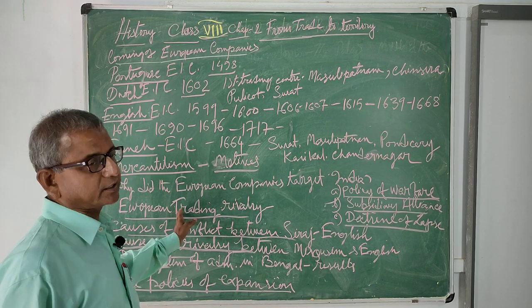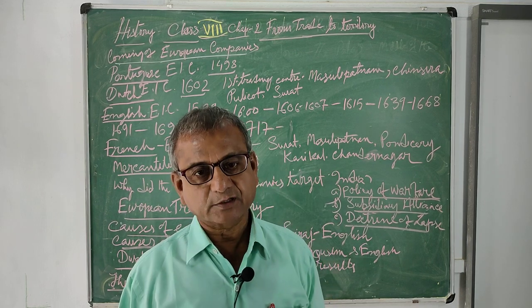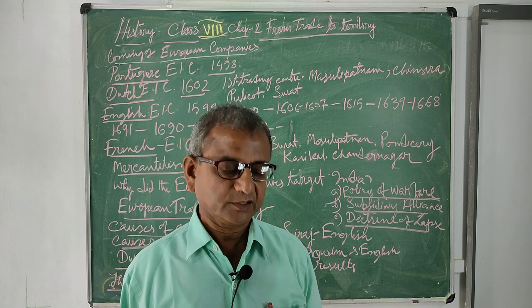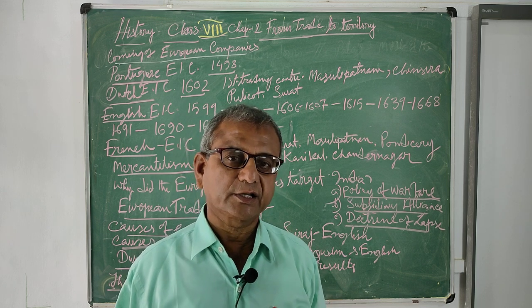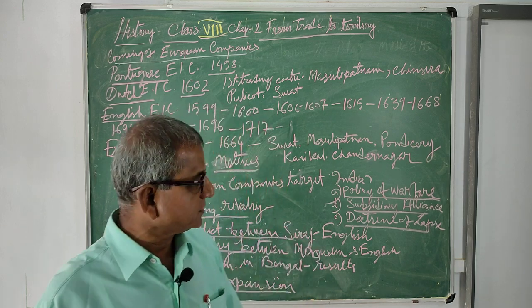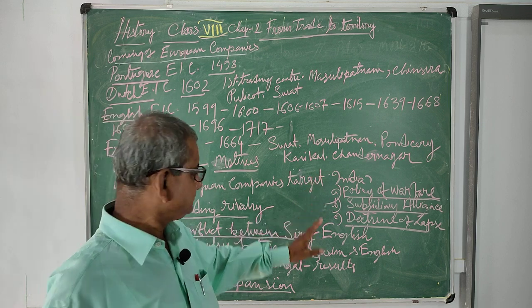A rivalry began among the different European companies for the occupation of colonies and for selling their products in different places. The process of colonization, what a colony is, and what imperialism is, I have already discussed in the first chapter.